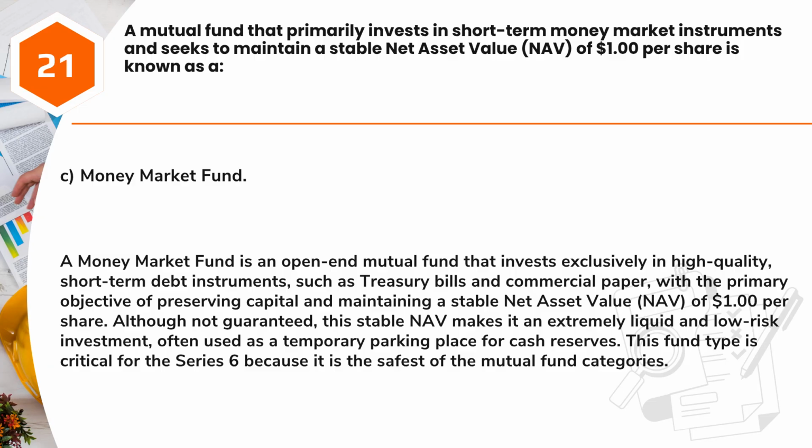A money market fund is an open-end mutual fund that invests exclusively in high-quality short-term debt instruments, such as treasury bills and commercial paper, with the primary objective of preserving capital and maintaining a stable net asset value, NAV, of $1 per share. Although not guaranteed, this stable NAV makes it an extremely liquid and low-risk investment, often used as a temporary parking place for cash reserves. This fund type is critical for the Series 6 because it is the safest of the mutual fund categories.